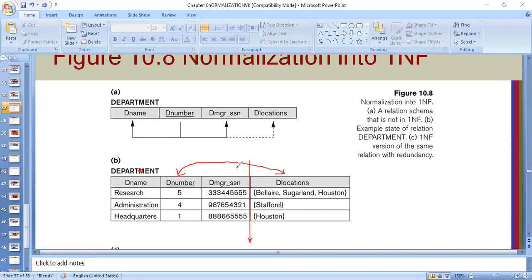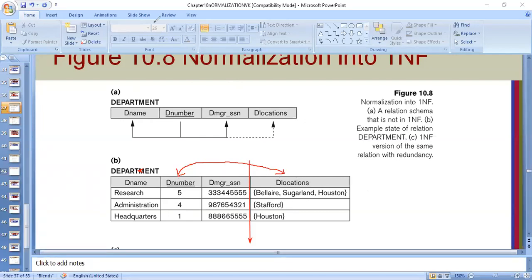So after decomposition, my table will be split into 2. One is the department table, and another table will be formed with 2 attributes. Which are those 2 attributes? One is the department number and second is locations. So how will this solve my problem?